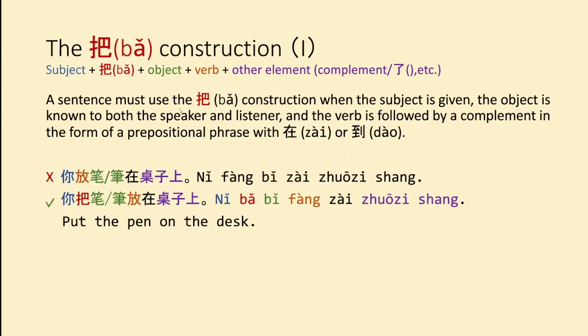A sentence must use the ba construction when the subject is given, the object is known to both the speaker and listener, and the verb is followed by a complement in the form of a prepositional phrase with 在 or 到. So you can't say 你放笔在桌子上. Here you have the subject, you have the object. However, 放, the verb, is in the wrong spot. You could instead say 你把笔放在桌子上. The structure is in the correct order. So this is a sentence that you could say, put the pen on the desk.